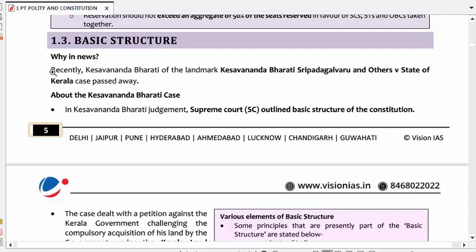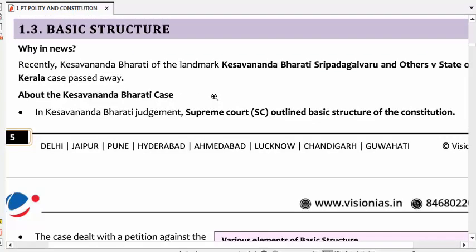We'll start with why it is in the news. Recently Kesavananda Bharati, of the landmark Kesavananda Bharati and others vs State of Kerala case, passed away. About the Kesavananda Bharati case, what was the case?